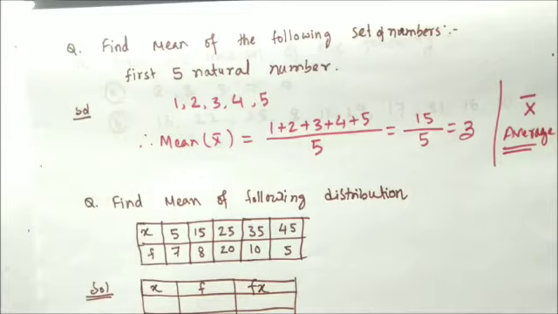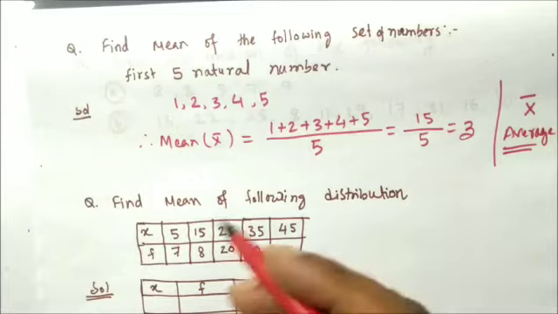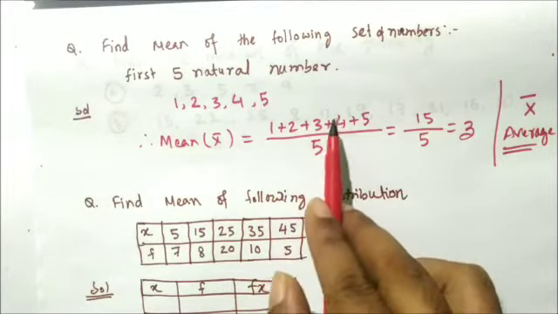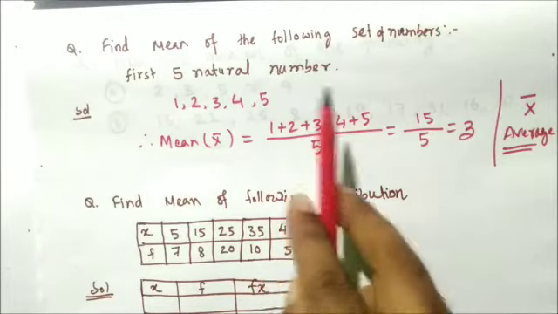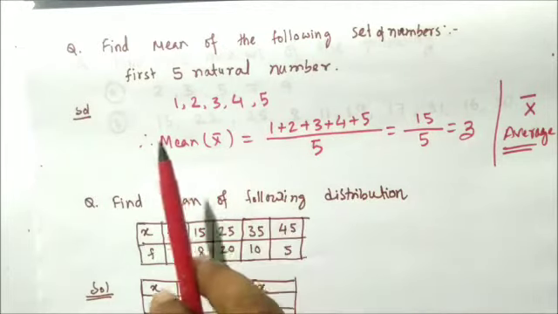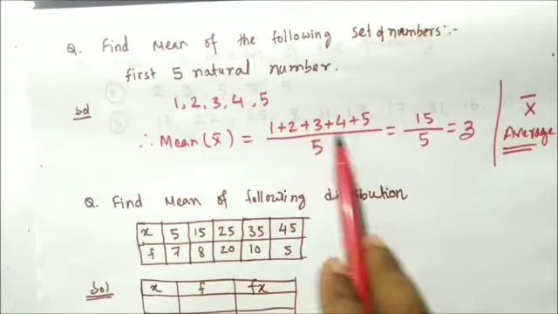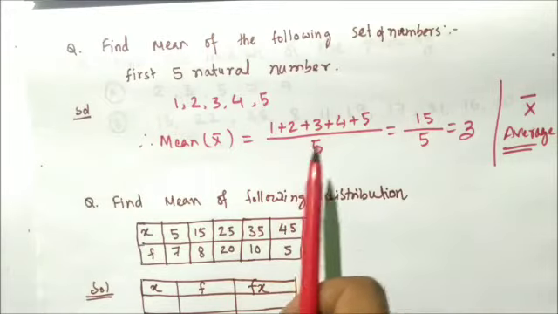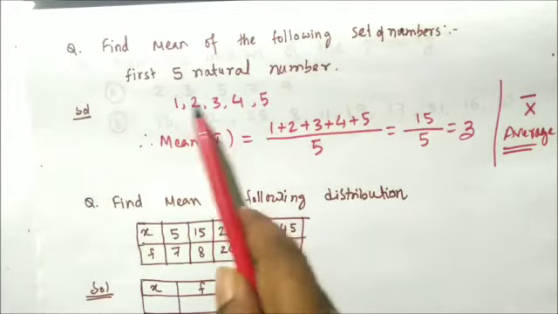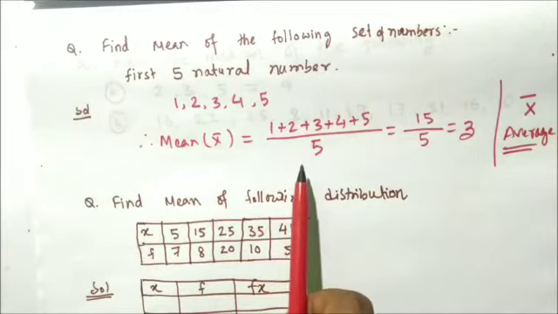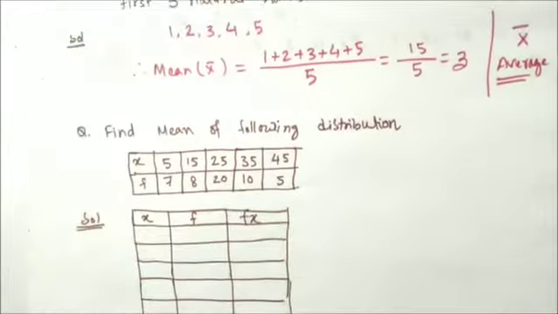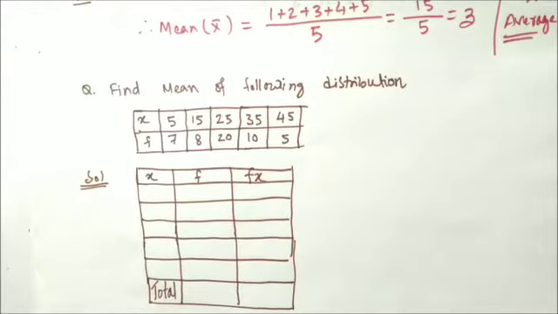I hope this is easy. Yes or no? The simple thing is you need to find the sum of the data and divide it by the number of observations. That means how many numbers of data you have. Here we have added the observations, 1 plus 2 plus 3 plus 4 plus 5, and after that we divide the sum by the number of observations. We have 5 numbers, no? So that's why we divided by 5. It's very easy. Now we will go to another type of question.